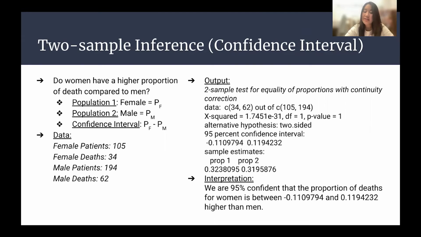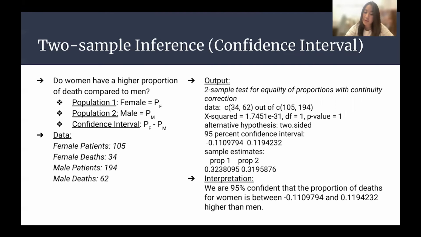This showed us that the sample estimate for females was 0.323895 and the sample estimate for males was 0.3195876, so we calculated that the difference between them is greater than 0. This led us to conclude that females have a higher proportion of deaths than men.